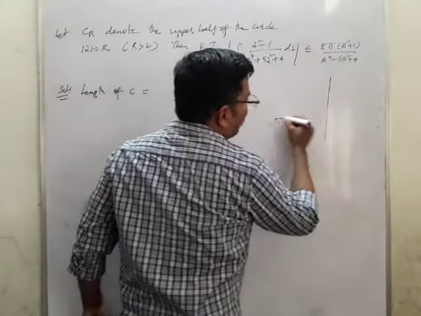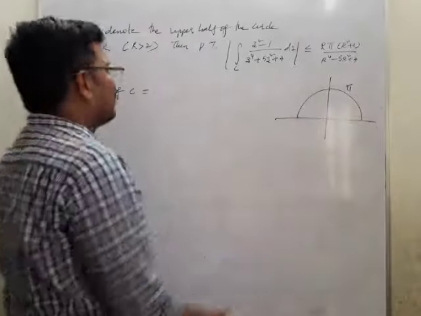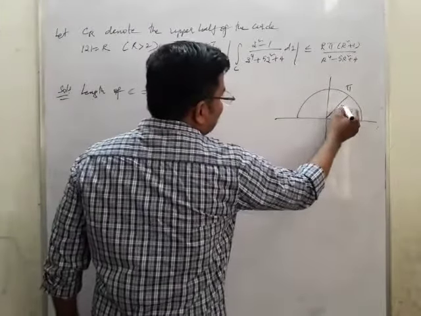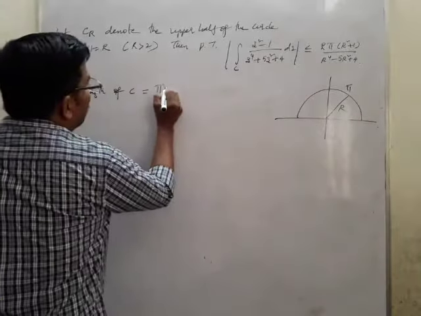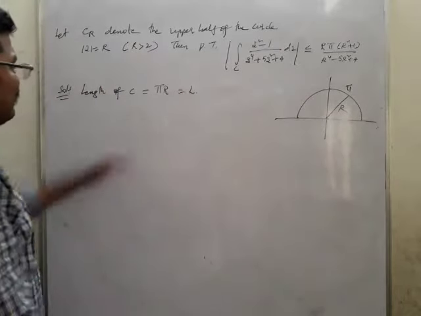He has given the upper half plane, which means this is the upper half plane. This is nothing but pi. Total is nothing but pi. So the radius is r, this radius is r. So I may take it as pi r, which is equal to L. So L we got as pi r. That we keep aside.